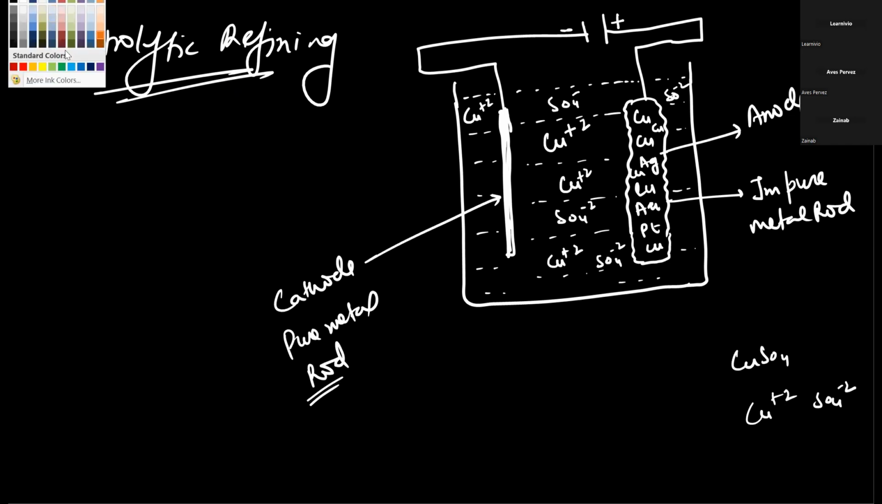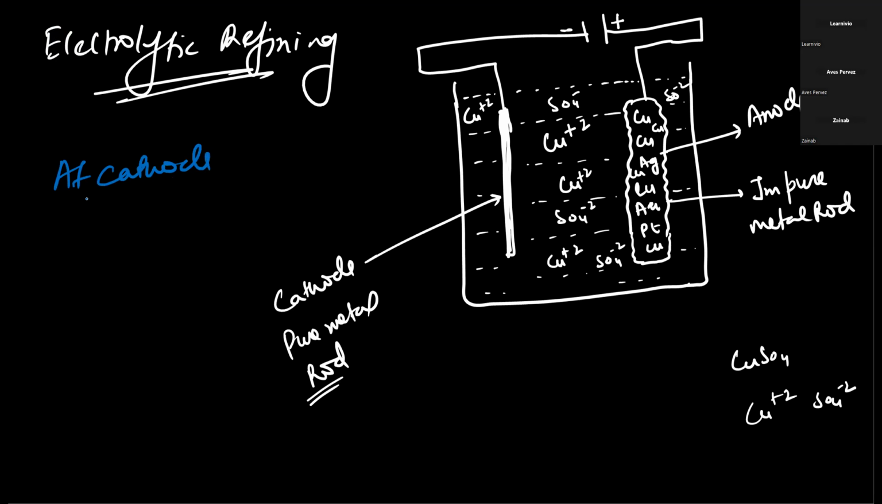This blue color copper ion. So let me write cathode. At cathode, on passing electricity, cathode is negatively charged. This blue color copper ion, which is positively charged, will start moving toward the cathode. So what do you think is going to happen at the cathode?